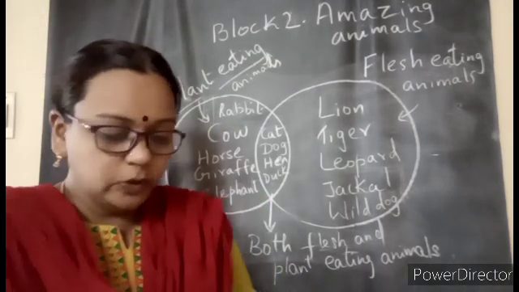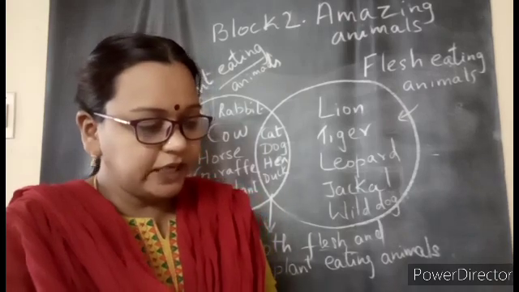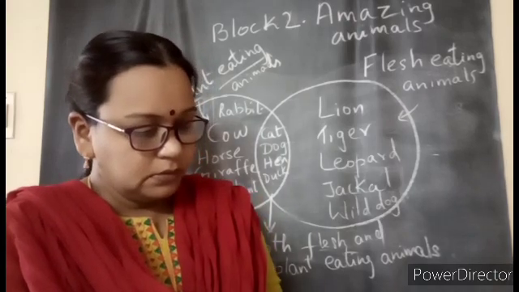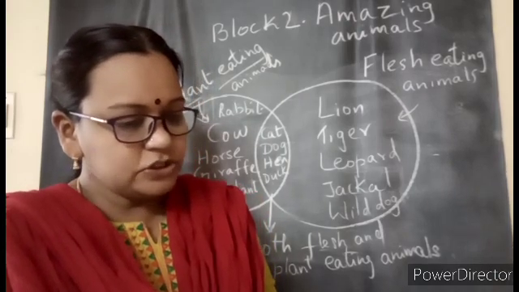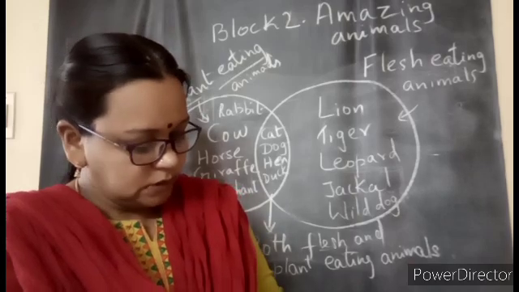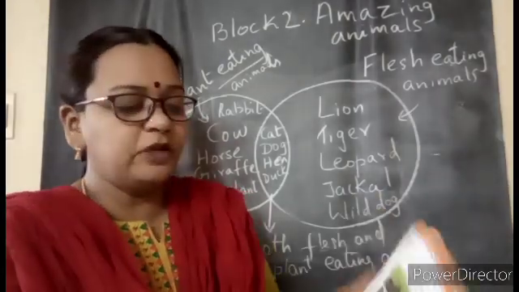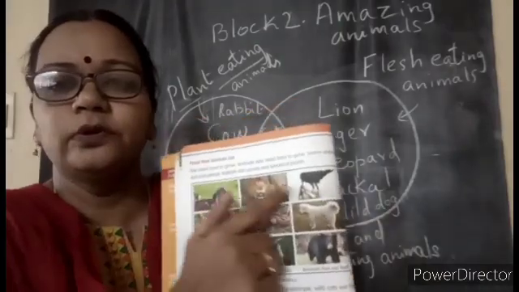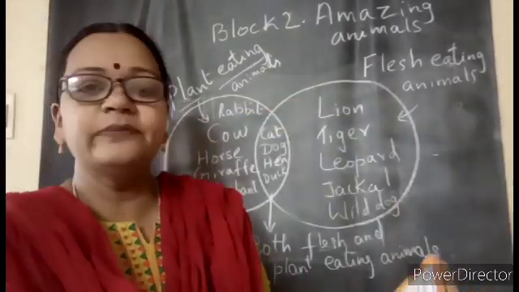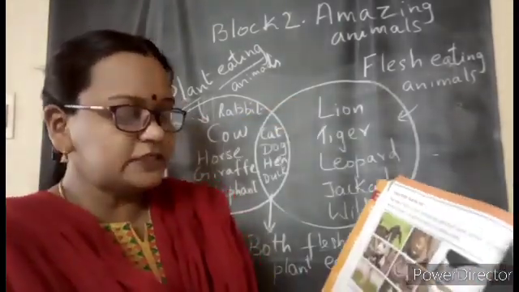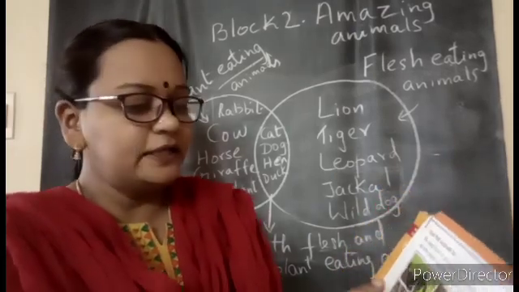Open your textbook. Take Block 2, that is page number 18, children. You can see so many pictures in your textbook. Yes, food that animals eat. Only a few lines have been given, so you can nicely see here.